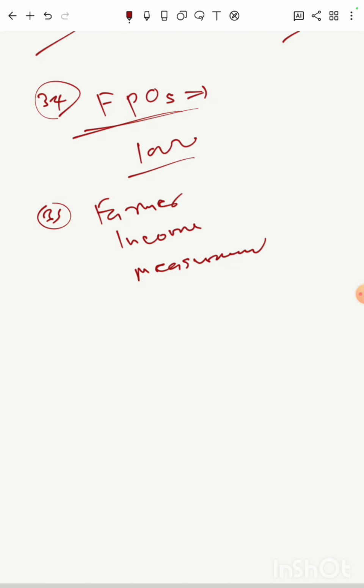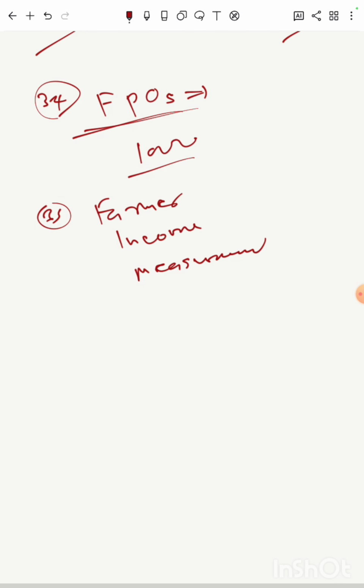Even there was a debate, the government promised to give 1.5 times the cost of production as the price to farm produce. And again there was another argument from other scientists which talked about the formula suggested by the M.S. Swaminathan committee, which talked about comprehensive cost to be taken as the criterion to calculate farm produce price.